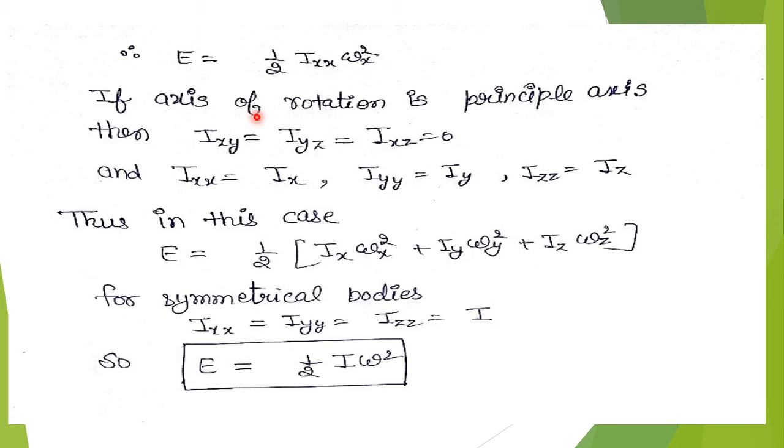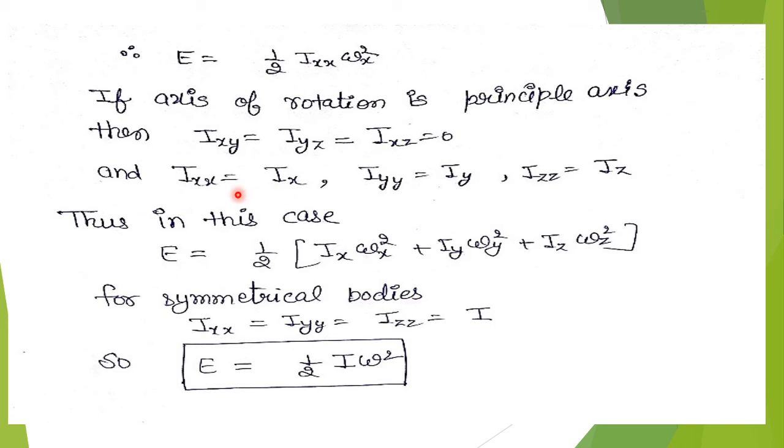If the axis of rotation is a principal axis, as we discussed in the previous section, then Ixy, Iyz, Ixz will all be 0. Only Ixx will be Ix, Iyy will be Iy, and Izz will be Iz.